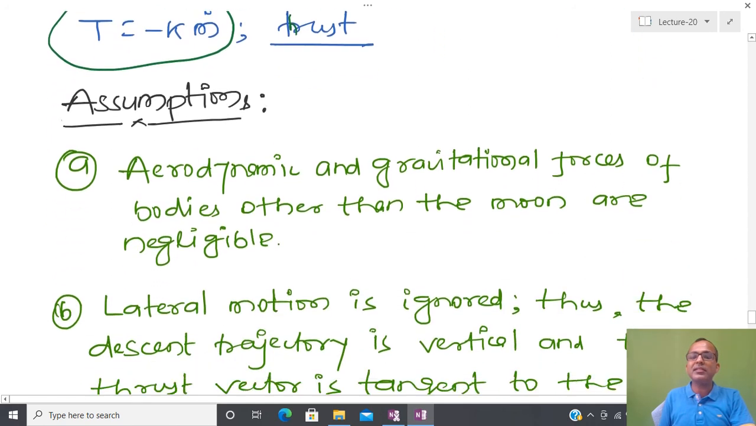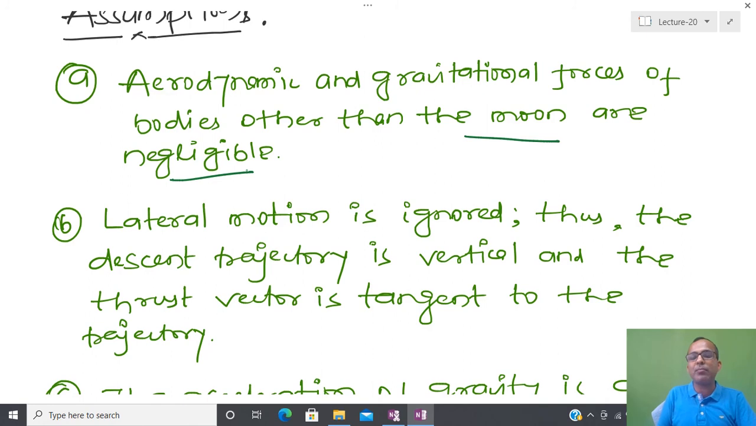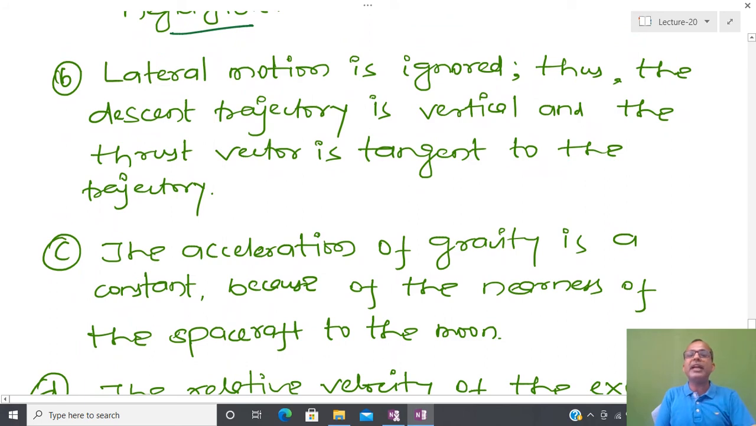Now, since I have to build a mathematical model, I have to make certain assumptions. So what kind of assumptions do we have? We are assuming that aerodynamic and gravitational forces of bodies other than the moon are negligible. Since we are going to do a soft landing on the moon surface, I am assuming that any nearby planet or other object is not going to apply much gravitational or aerodynamic force. And we are assuming that we have designed the landing mission in advance in such a way that lateral motion is ignored.